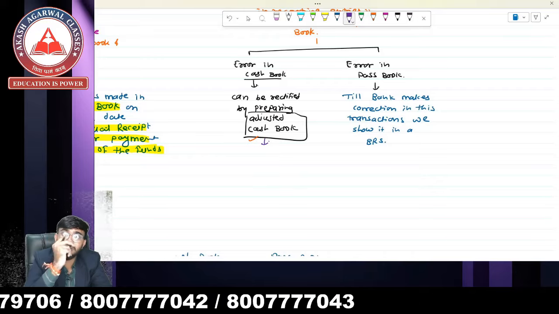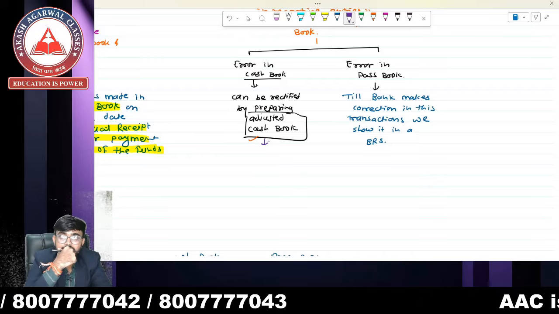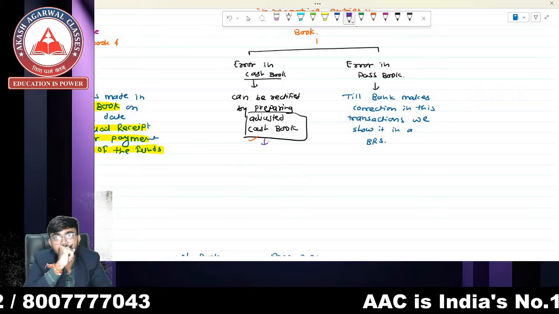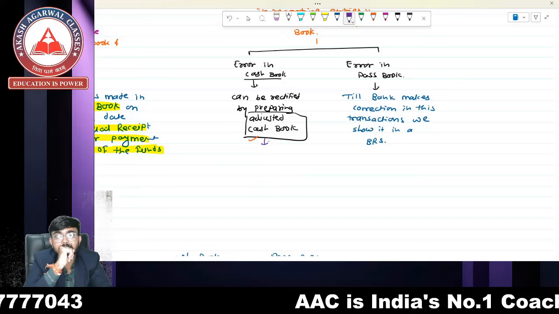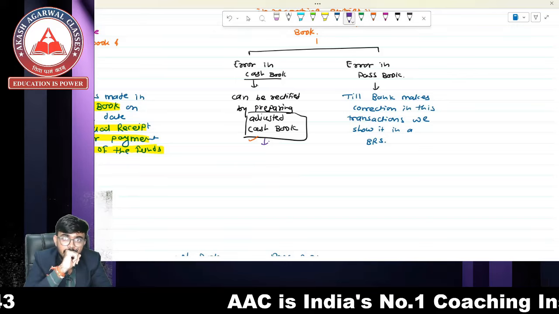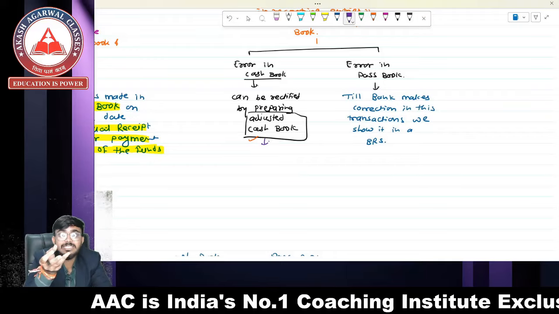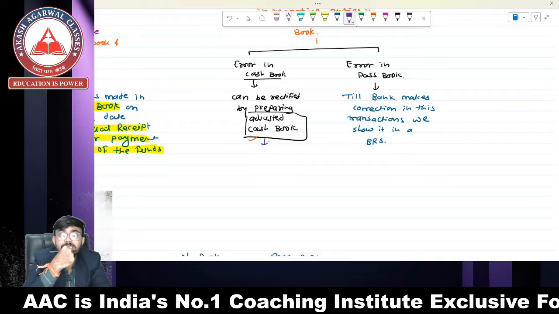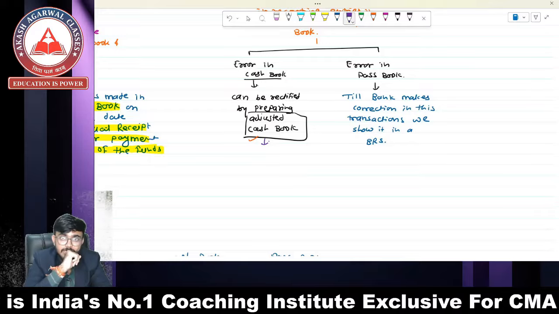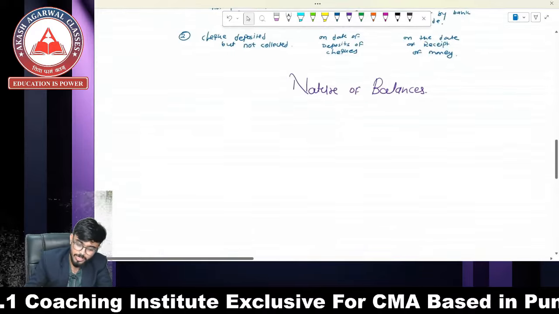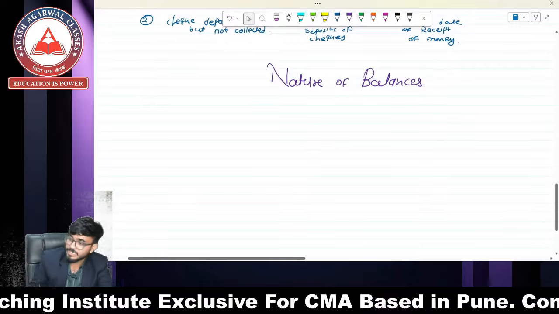There can be an error of commission. While recording the transaction in the bank column of the cash book, I recorded it in the cash column; when there is a receipt of 6,000, I recorded it as 60,000. This is an error and omission, so because of this transaction also we have to make the bank reconciliation statement.